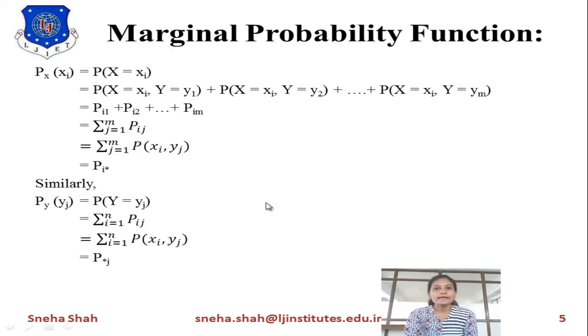To find this combined or cumulative distribution function, we will use the cumulative distribution function properties. The next point I explained in the last session was the marginal probability. If I want to find the probability of x for x equals 1 only, we take x equals 1 in all the terms, and we change the value of y equals 0, 1, 2, 3, likewise. When we add all these terms, we get the probability of x when the value of x equals 1. This way we will use the marginal probability function in the examples.